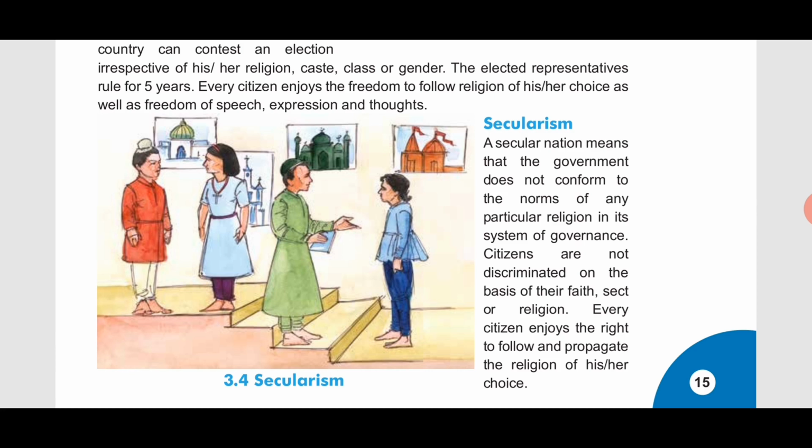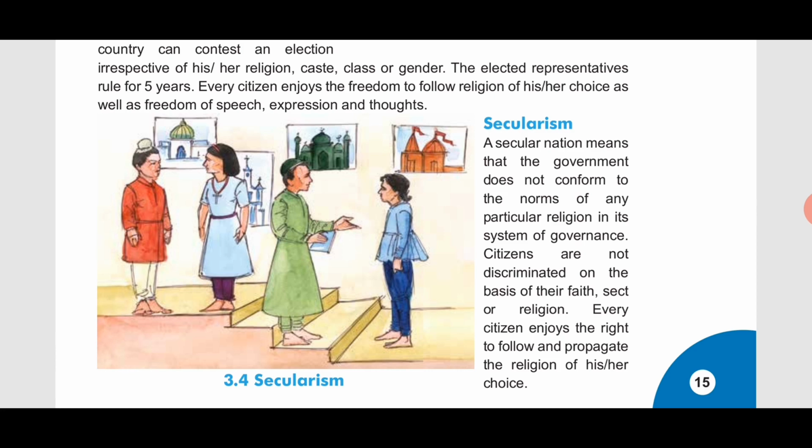Every citizen enjoys the right to follow and propagate the religion of his or her choice. That means every citizen of India can follow the religion of his or her choice. If a person is Hindu and wants to convert to Muslim, if a person is Muslim and wants to convert to Christian, and if a Christian wants to convert to Hinduism, then no one can stop him.